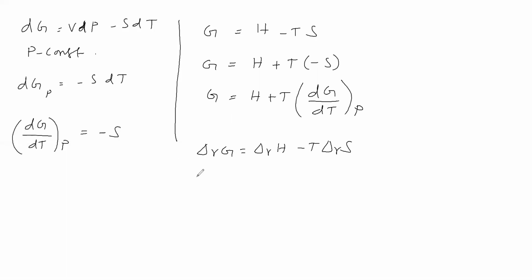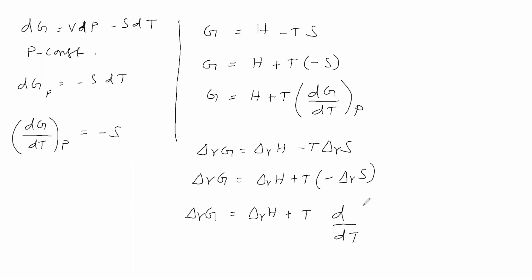Next step, delta G is equal to delta H plus T into minus delta S. Here S is the entropy, and we want the change in entropy, delta S. If we take the change, G will become delta G at a given pressure. Therefore we write delta G here.